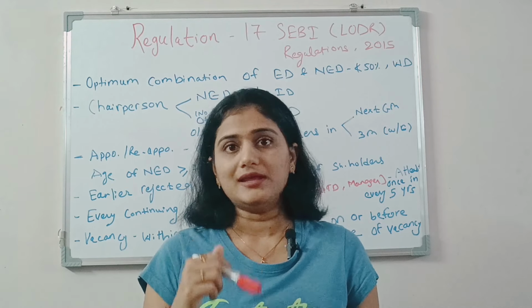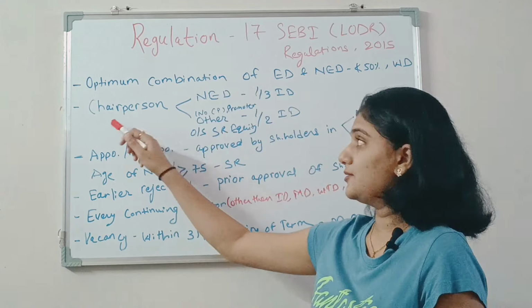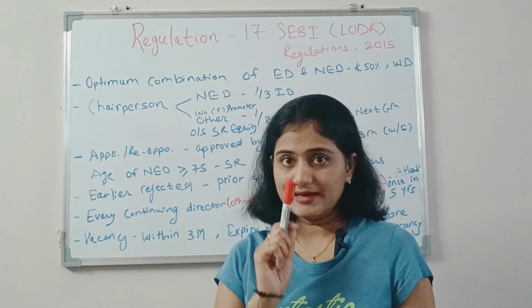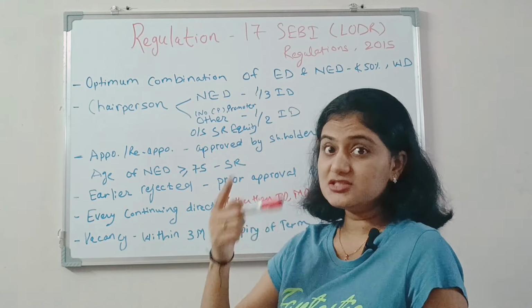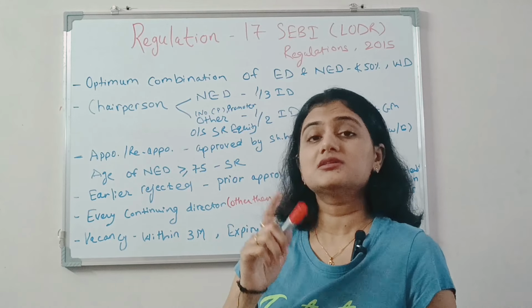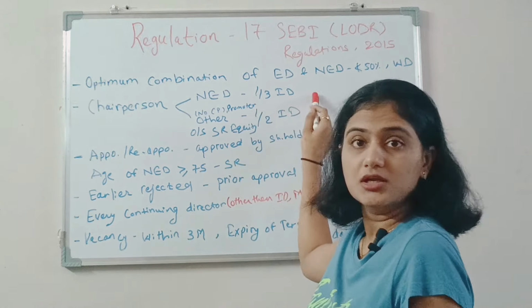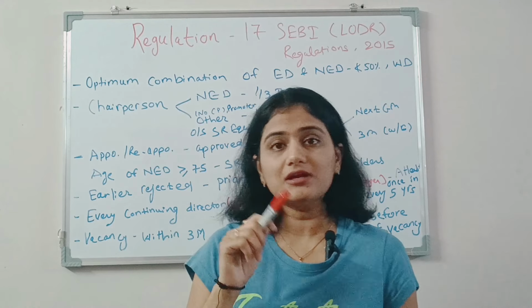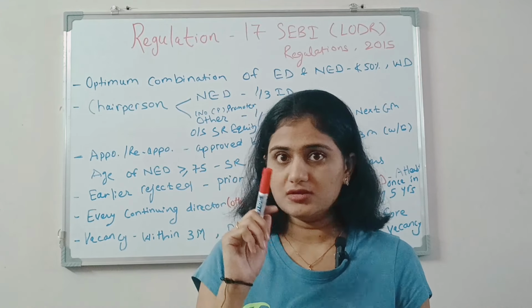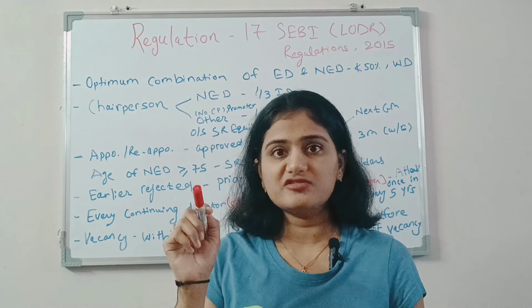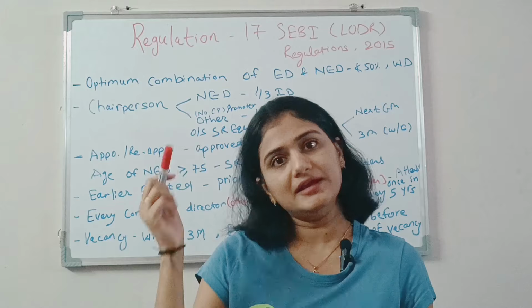Okay. Now next, the number of independent directors required. This depends upon the chairperson. If the company has a regular chairperson on its board, and such chairperson is a non-executive director, then the number of independent directors required is 1/3 of the total board. So if the company has, say, a non-executive chairperson and the board strength is say 9, then 9 divided by 3, so 3 should be independent directors.